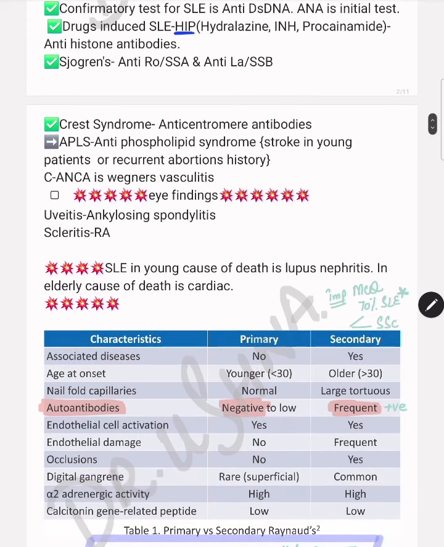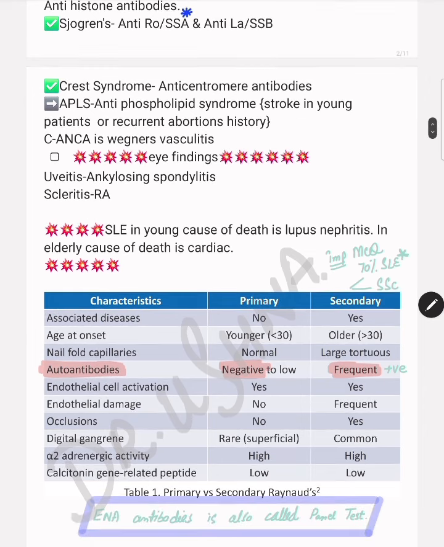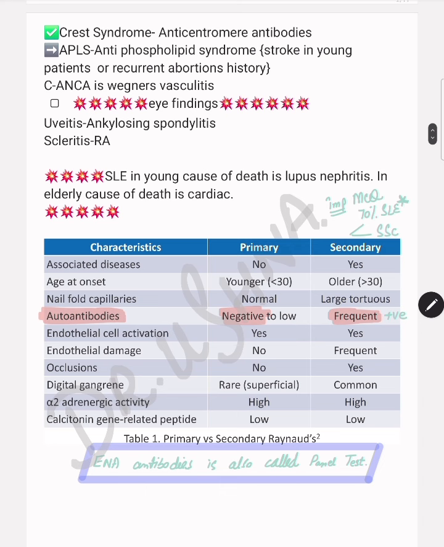Then Sjogren's syndrome antibodies are anti-Ro and anti-La antibody. Among these, anti-Ro is more specific. The same anti-Ro is positive in neonatal lupus erythematosus as well. Another concept about scleroderma. Scleroderma is of two types: CREST syndrome, which is limited scleroderma, and diffuse scleroderma or systemic sclerosis. CREST syndrome shows anti-centromere antibody positivity, which is ACA positivity.